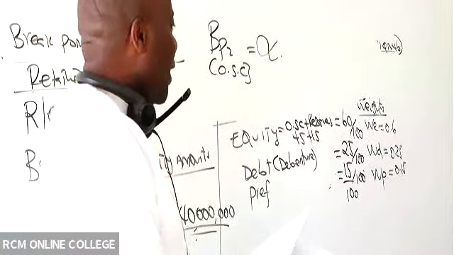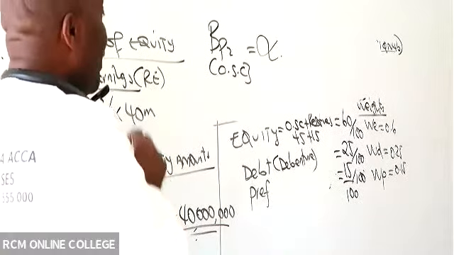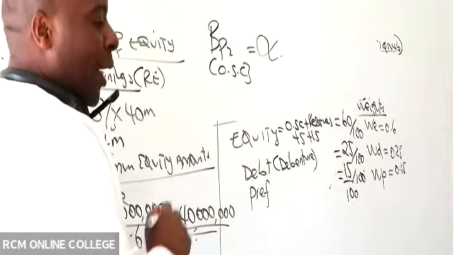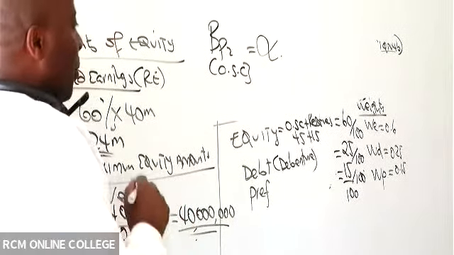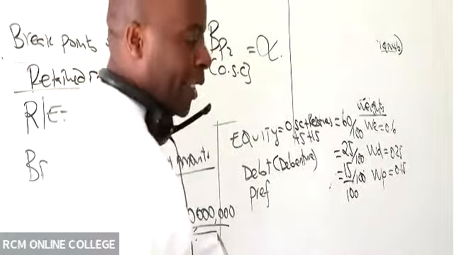Great. Then we can comfortably go to the next component of our capital structure, which is debt. Can you kindly give me the breakpoint of debt, and then I'll be able to give you a gift.